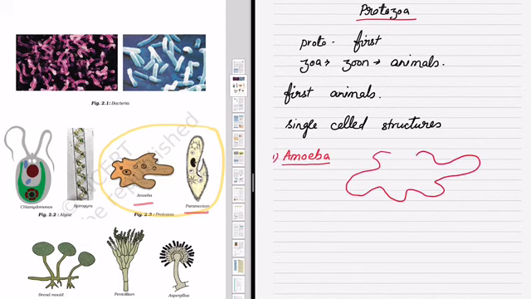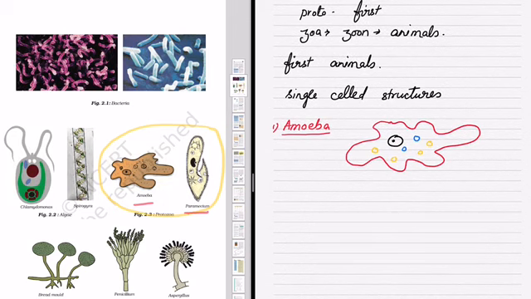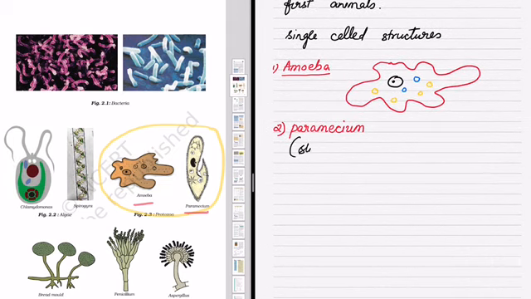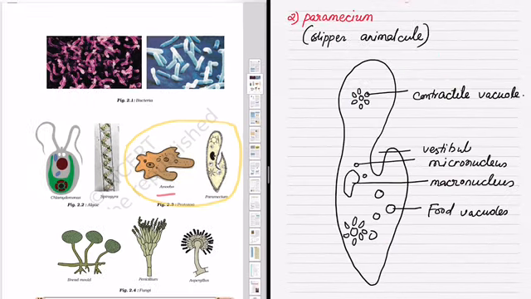In the body of amoeba, cytoplasm is surrounded by a membrane. There is a nucleus and small cell organelles are also present. Amoeba can take different shapes because of the presence of pseudopodia. These are extensions that you can see. Then there is one more example of protozoan, that is paramecium. It looks like a slipper, so we call it slipper animalcule.